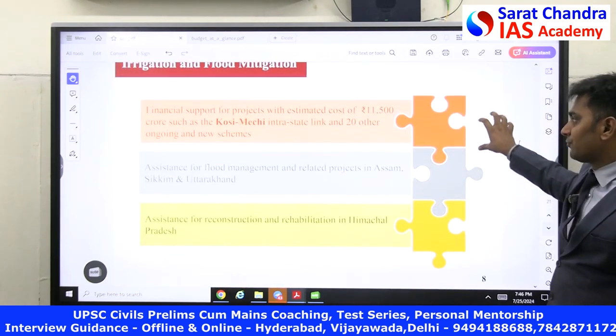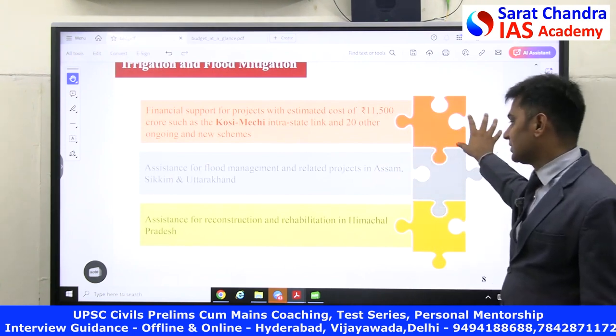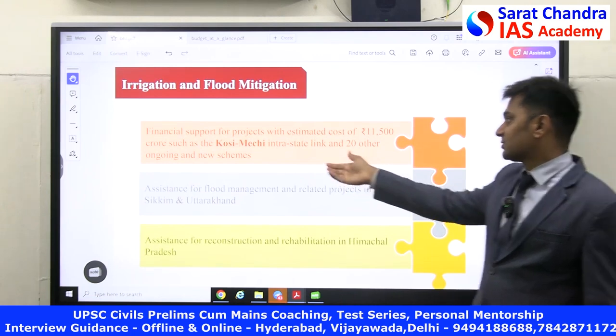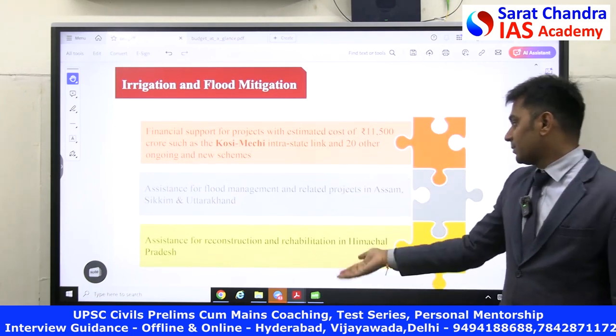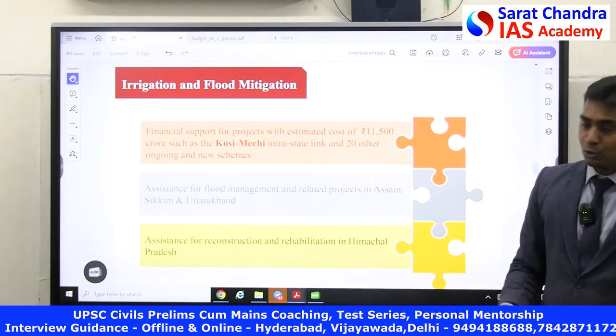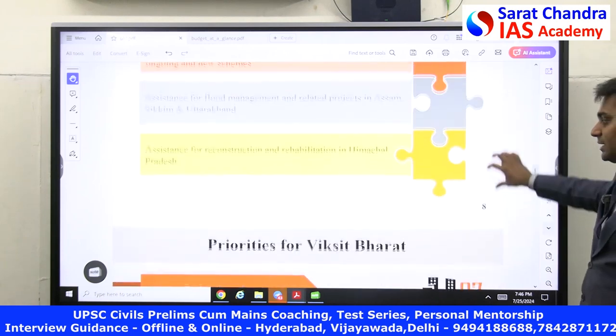Not only that, they are focusing on irrigation facilities. Major irrigation facilities are given here, particularly for the states: the Kosi Mechi scheme, the second one is for Assam, and the third one for Himachal Pradesh, and Polavaram we have seen already. So these are irrigation and flood mitigation mechanisms for this